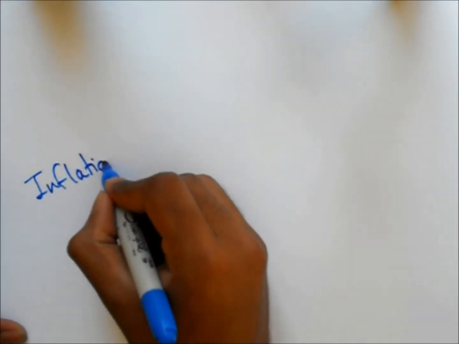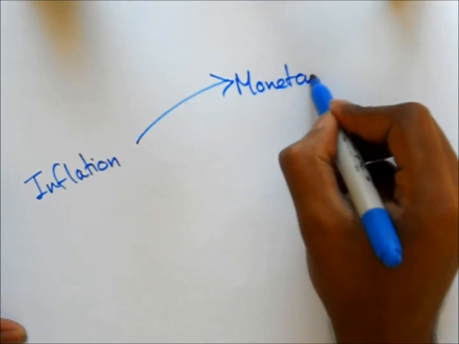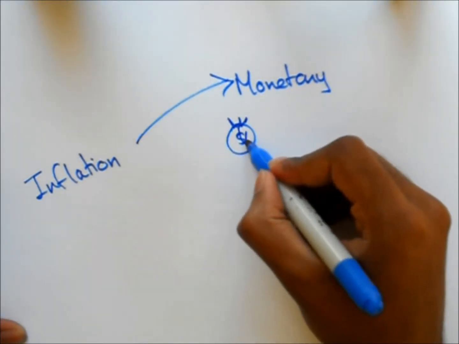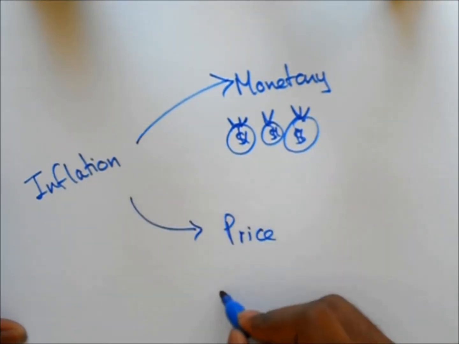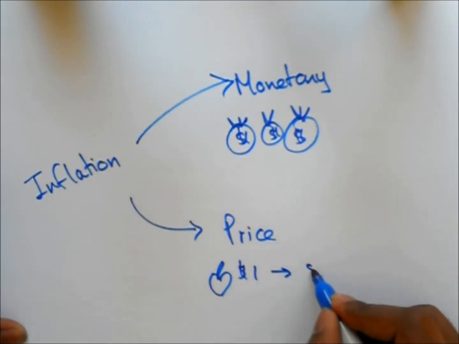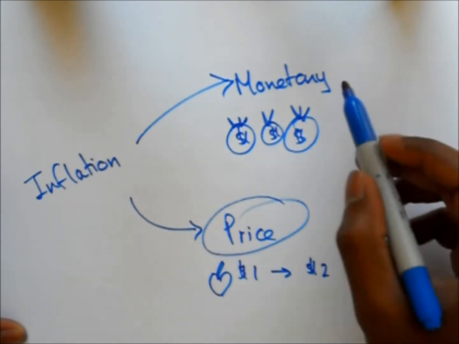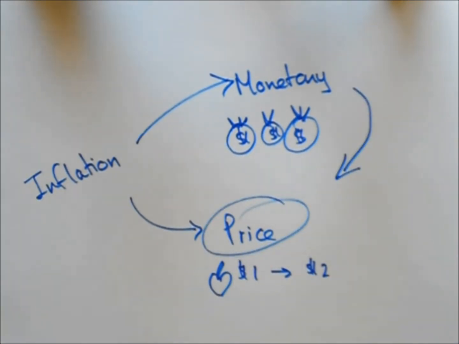Now, when you talk about inflation, there are two types. One is called monetary inflation, which is the amount of money produced in a country within a year. Then there's price inflation, which is the general inflation that we speak of, which is the increase of price of a product. Monetary inflation can, however, lead to price inflation.